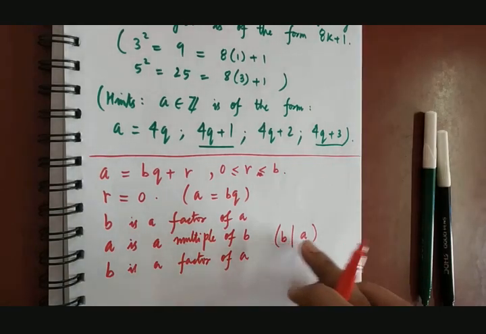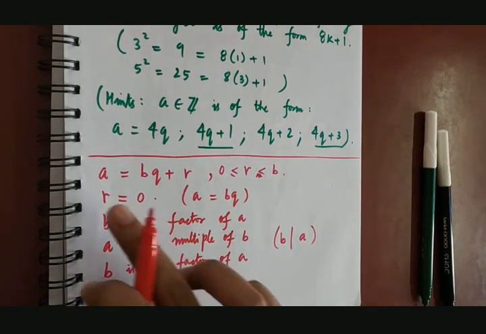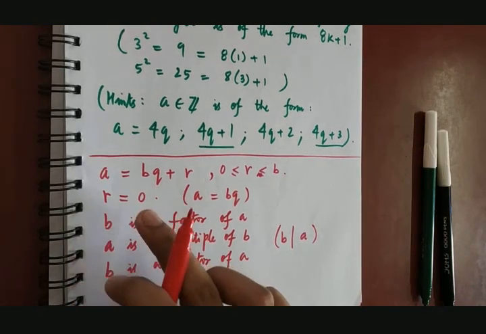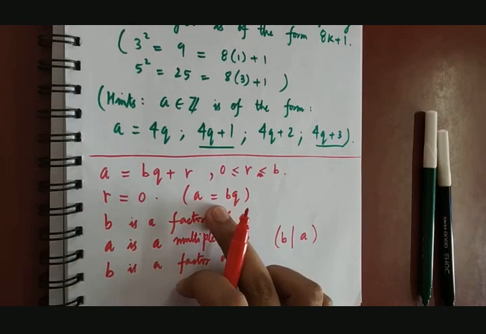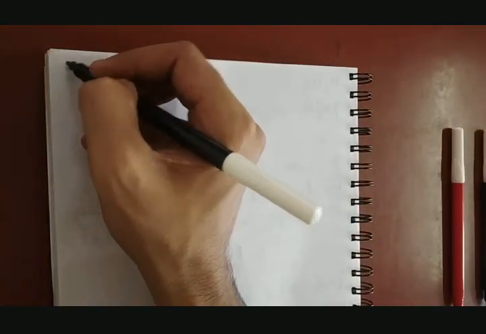So B divides A. So this motivates our definition, right? We are interested in special case R equals to 0 when A can be written in the form BQ, and that motivates our definition. So let me give you a definition of divisible.